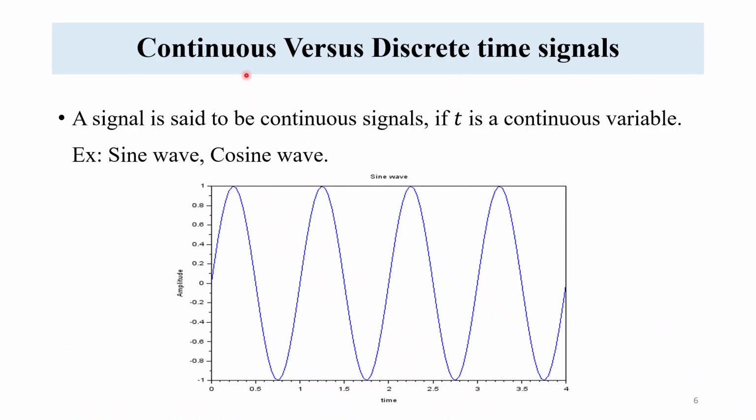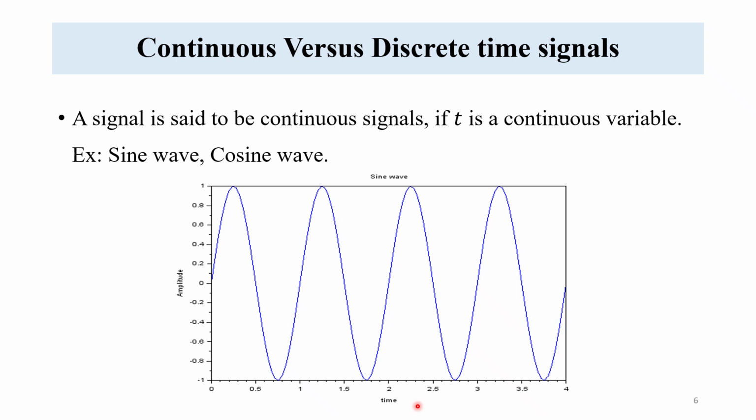Now getting into the next one, continuous versus the discrete time signal. A signal is said to be a continuous signal if t is a continuous variable. For example, a sine wave or a cosine wave. So here a sine wave is being represented. In other terms, we can also say that the x-axis is the time, that's the variable we are going to consider.